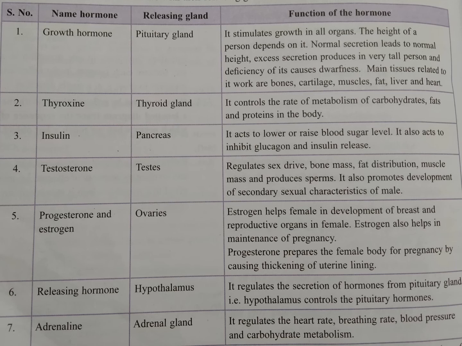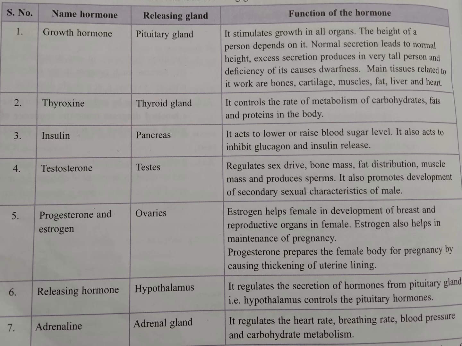Hypothalamus is also there. It is a part of the brain, and it is neurosecretory, means it is a part of the brain but releases hormones as well. Its function is to regulate the working of the pituitary gland, means it controls the secretion of all the hormones which are released from the pituitary gland. Pituitary gland is a master gland which controls all other glands, and the hypothalamus controls the pituitary gland, means the pituitary gland acts as an executive.